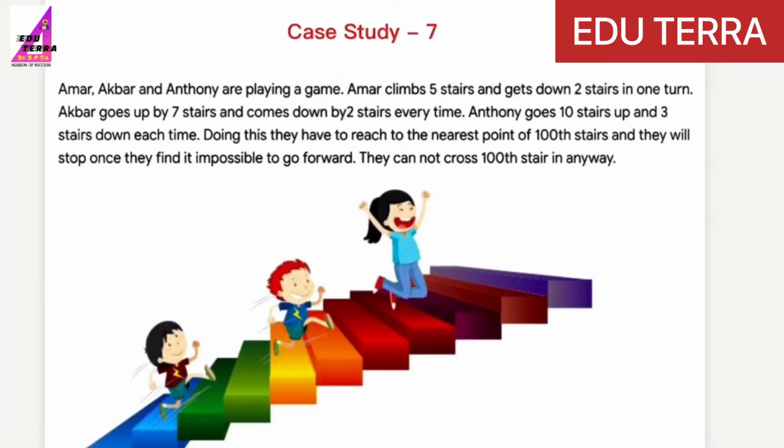Doing this, they have to reach the nearest point of 100 stairs and they will stop once they find it impossible to go forward. They cannot cross 100 stairs in any way. Simple, it is a game. It is a question like class 6. Just it is given in the form of a story or case.